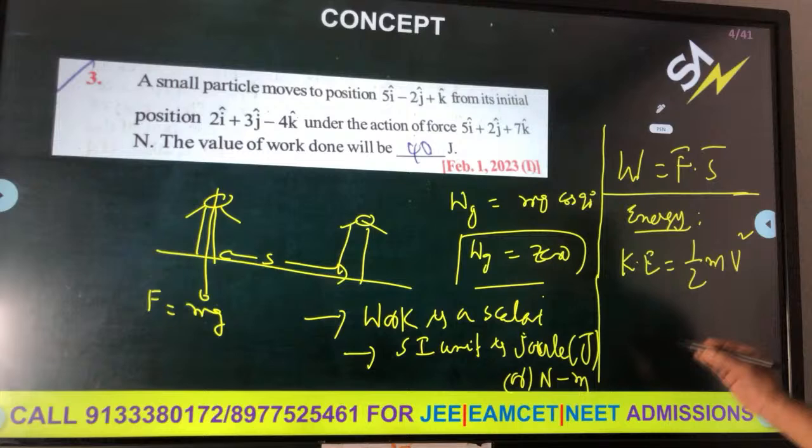My intention is to tell you how to approach it. There are two works: work done by porter and work done by gravity. Total work done will be zero because it is moving with constant velocity. Work done by porter plus work done by gravity is equal to zero. Then you get the clarity. Work done by gravity is positive. Negative of positive is negative. Work done by porter is negative. So out of these answers, option B is correct. That's what is being tested: positive work, negative work, zero work. Okay students, this is the way you are going to do it.